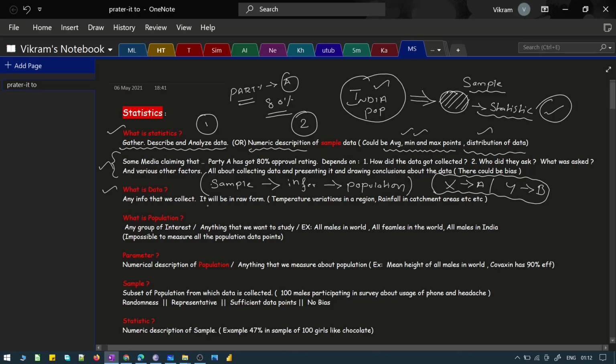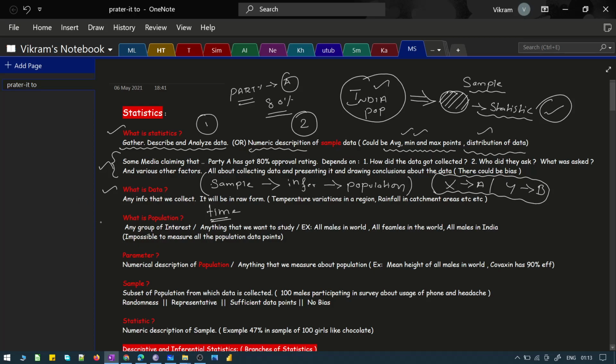Anything that you collect over a period of time becomes the data. It could be that you need to record each and every data point related to what you want to study, correct? So that is what you define as data. There are different definitions for data, but I found that this is more relevant and more related to statistics.